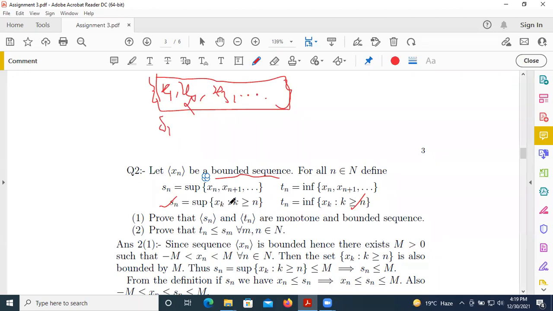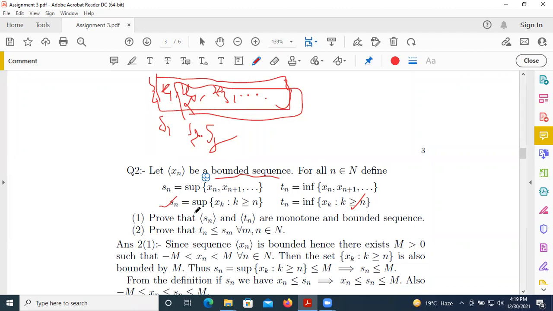And S2 is equal to the supremum of xk for all k greater than or equal to 2, so the supremum of these elements x2, x3, xn, and we take the supremum, so we get S2. Similarly, S3 is equal to the supremum of xk for all k greater than or equal to 3.